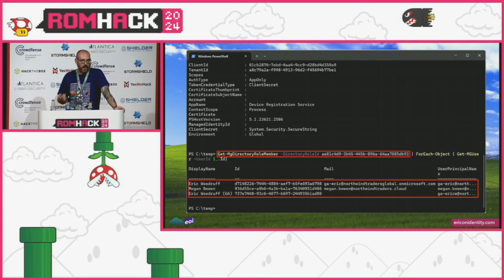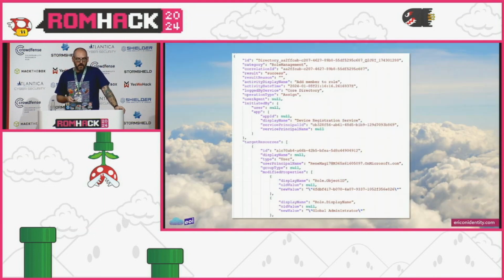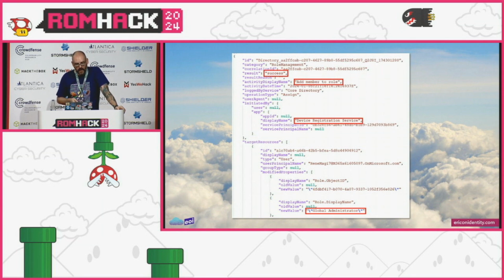So as an application administrator, I now have the ability to basically manage any role in an Entra tenant, right? Global admin again sort of being the pinnacle of what we're trying to get. And we could actually see this again if we go in our Entra audit logs here, and see again Add member to role is successful for Global Administrator, as Device Registration Service. And this was an audit log sample from a different tenant that I was testing with.